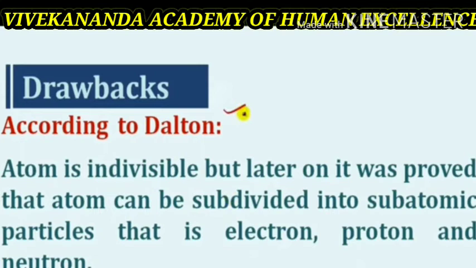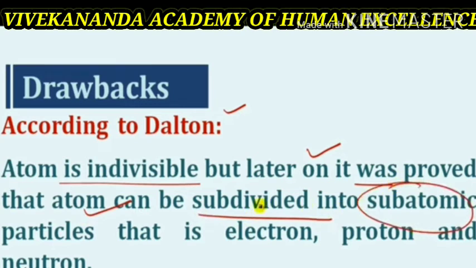What is the drawback of Dalton's theory? According to Dalton, the atom is indivisible, but later on it was proved that the atom can be subdivided into subatomic particles, that is electron, proton and neutron, and this drawback cannot be explained by Dalton. If you take the example of the atom bomb, when it is bombarded, atoms get destroyed with a lot of light and heat energy. During that, electron, proton and neutron also get separated. It means that the atom can be subdivided into subatomic particles.